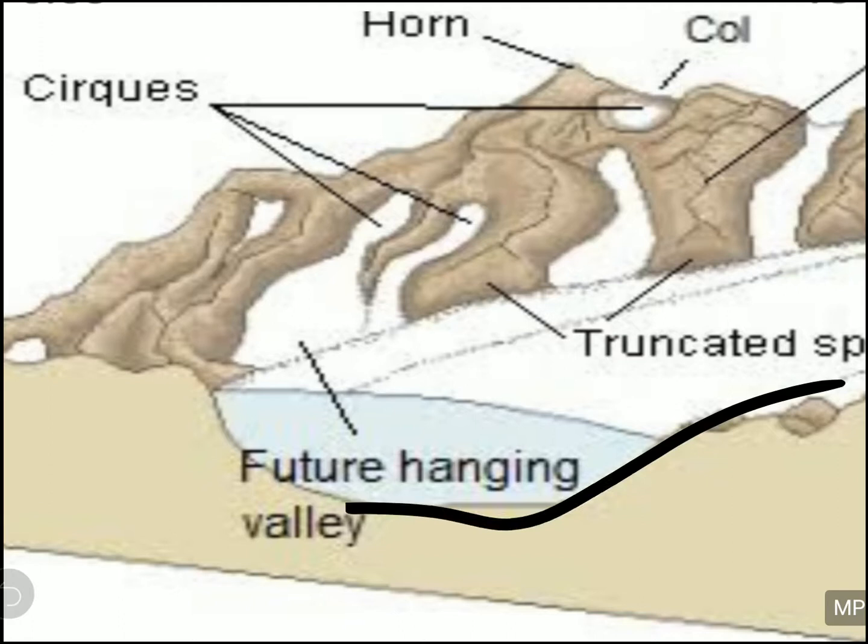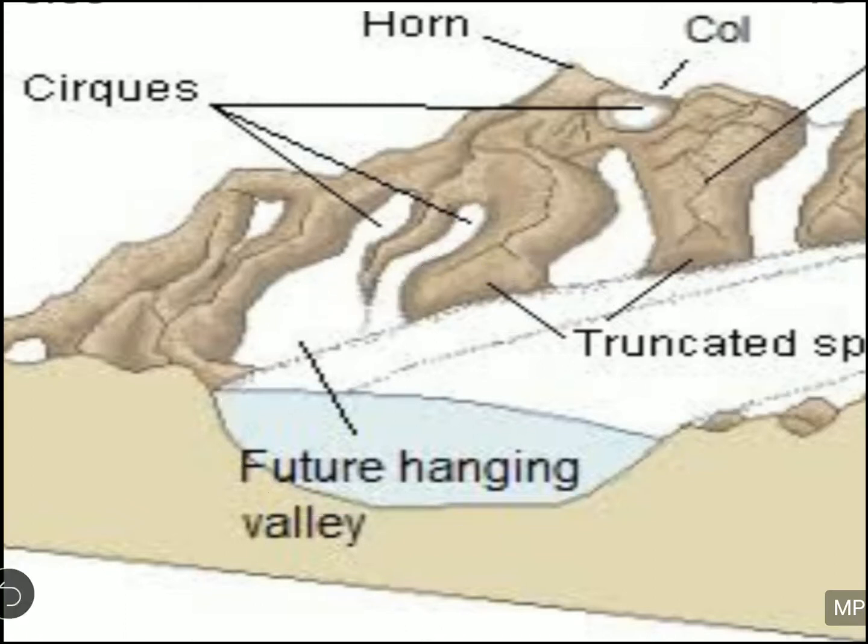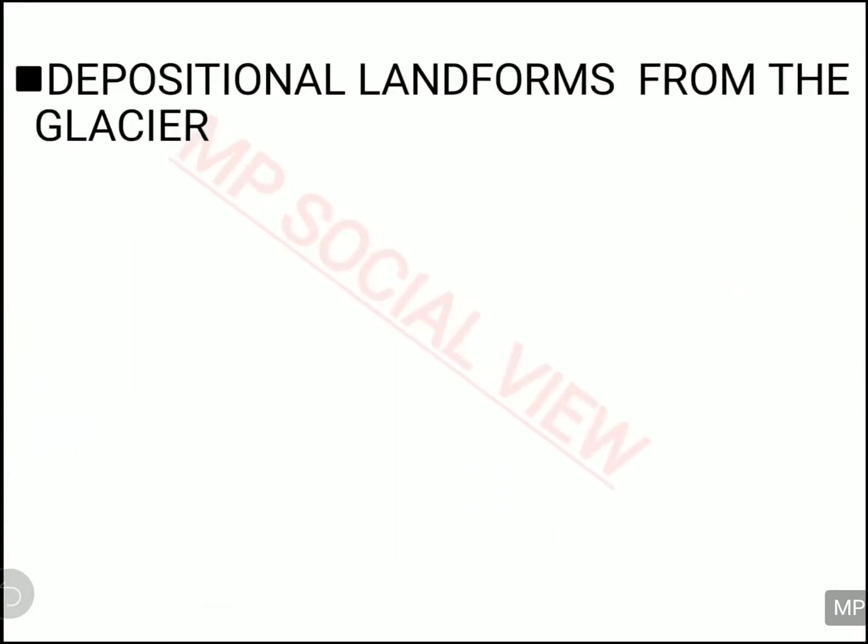Alright, you can see the U-shaped valley. When the glacier is flowing and forming a valley in a U-shape, it is called a U-shaped valley or the glacial valley or the trough. And on the side, on the wall of this glacial valley, you can see some hanging valleys coming. Okay, hanging, it is the future valley. It can turn into a valley afterwards. So you have the hanging valley on the wall of the U-shaped valley also. Alright, so this is your U-shaped valley or the glacial trough.